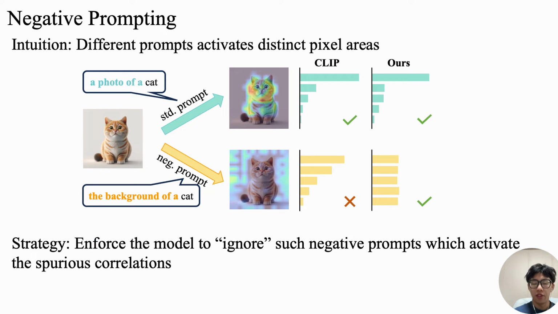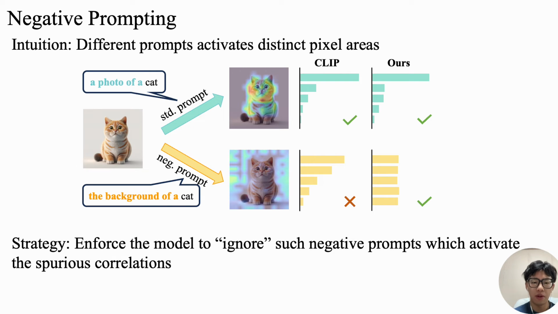Additionally, in order to make sure that the adaptation of vision language models can get rid of the effect of the background, we provide a strategy called negative prompting. It comes from the intuition that different prompts can activate distinct pixel areas. For example, if you give a cat image and a standard prompt such as a photo of a cat, then CLIP's attention will focus more on the cat itself.